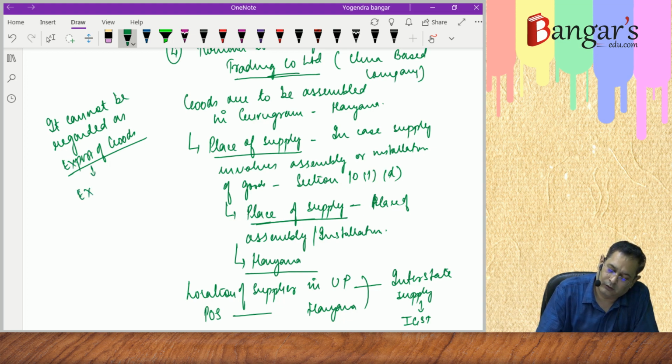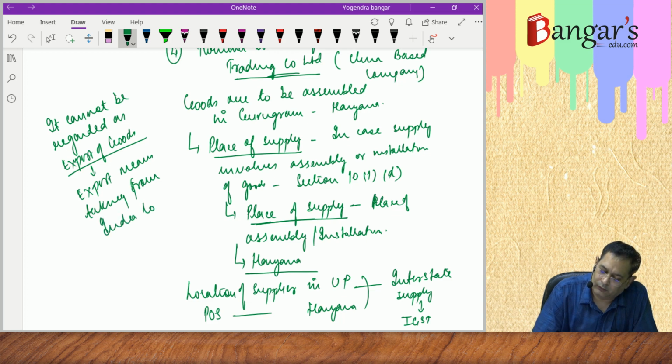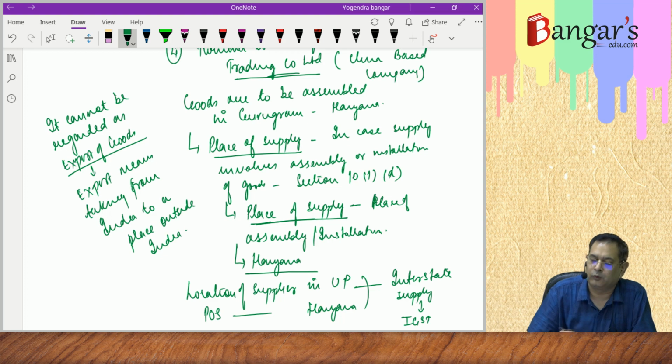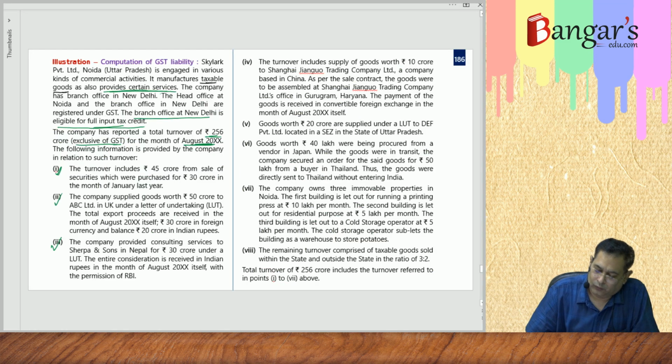Export basically means taking goods from India to a place outside India. But here, the goods are in India only. It cannot be regarded as export. So this 10 crores will be interstate supply.